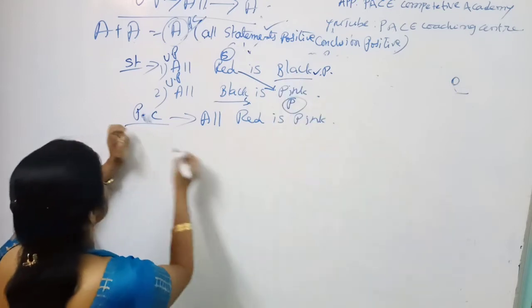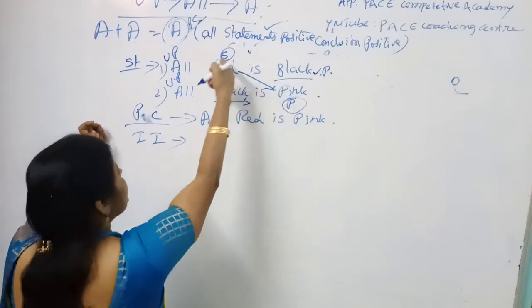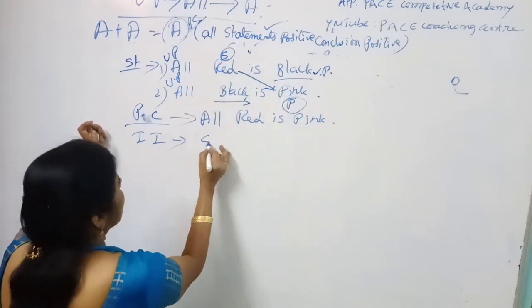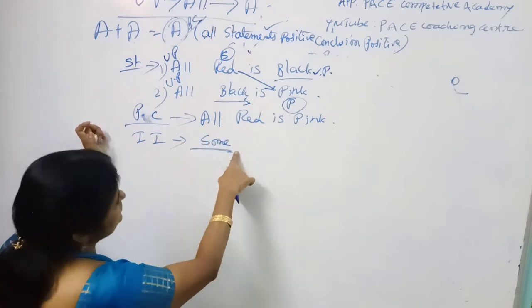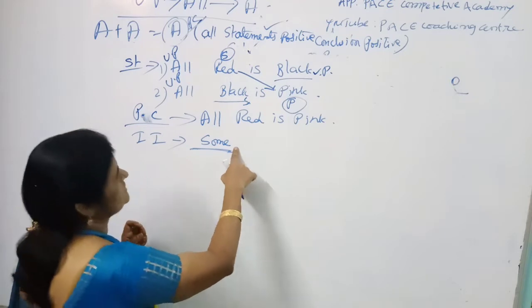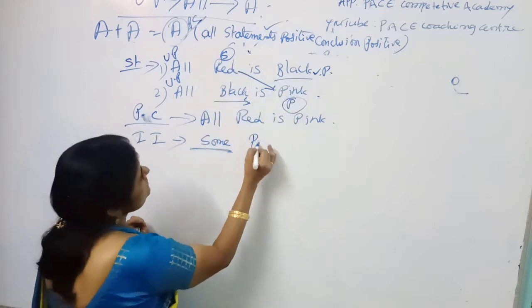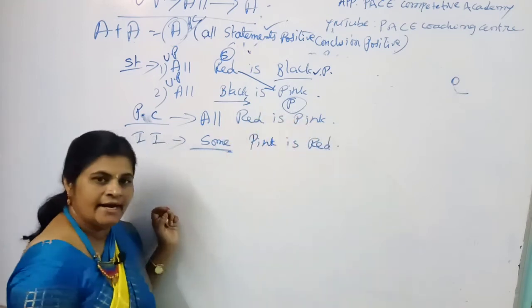Very simple. And next one, immediate inference. If all black is pink, all should be converted into which one? Some. This you must remember, my dear students: all should always convert into some only. So simply your answer is some pink is red.